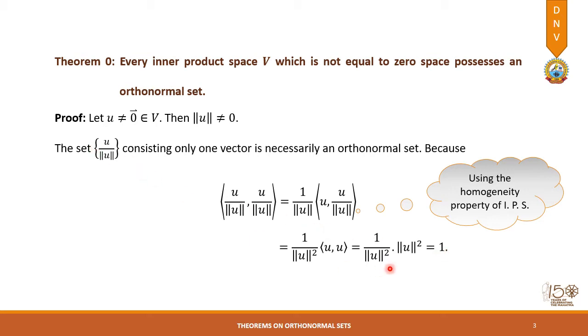So it satisfies the condition of the definition of an orthonormal set, and hence the set consisting of only one element is always an orthonormal set, and this also proves that every inner product space V which is not equal to the 0 space possesses an orthonormal set. An orthonormal set means at least one orthonormal set will be there. So this property will be used in further results.